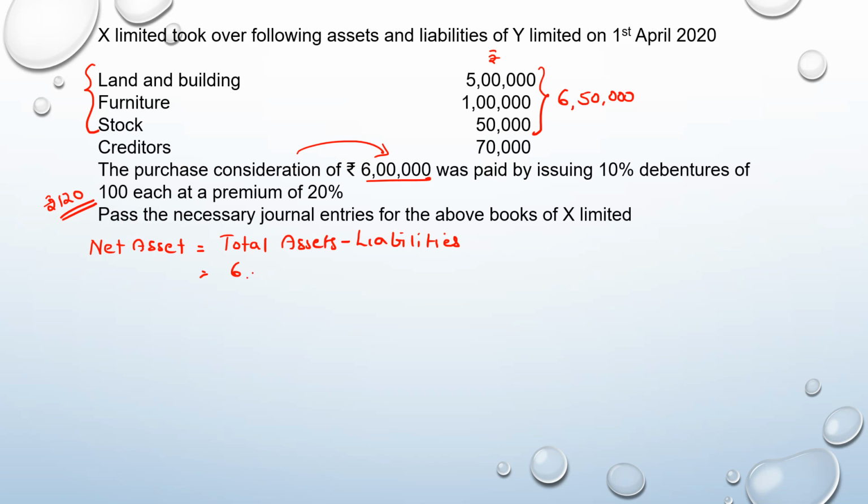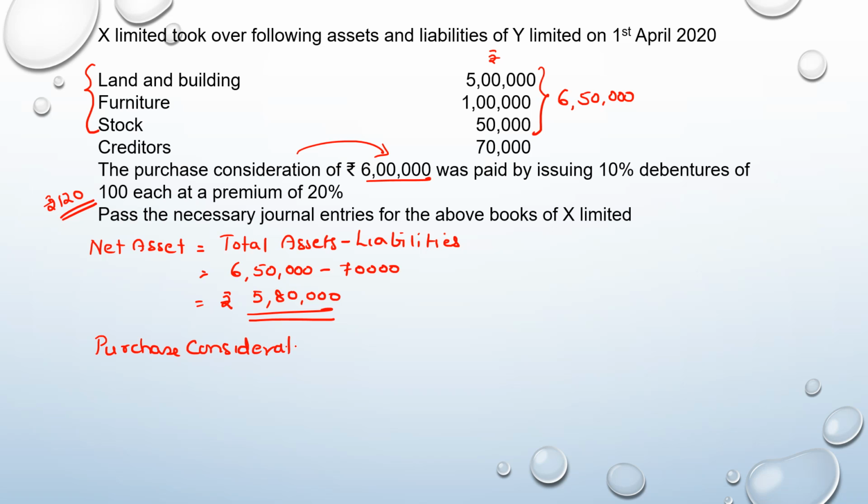Total is 6,50,000. The liability taken over is 70,000. So you arrive at an amount of 5,80,000 as the value of net asset which is being taken over. But the purchase consideration which is being paid is rupees 6 lakh.